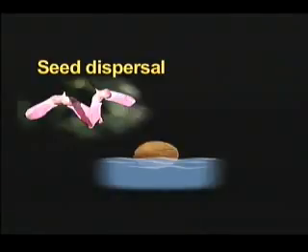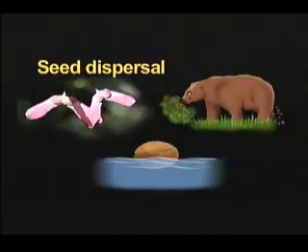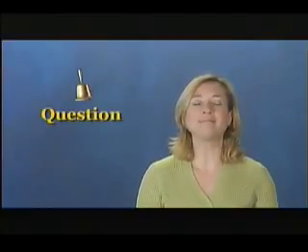Coconut fruits can float over great distances on the ocean. Fruits like grapes, strawberries, and raspberries are sweet and are eaten by animals. The seeds pass through the animal's digestive system and are deposited in a new location. Has anyone ever told you that if you swallow a watermelon seed, a watermelon plant will grow in your stomach? Of course they're kidding. But if a watermelon seed finds the right conditions in good soil, it might grow into a new watermelon plant. Try this question.